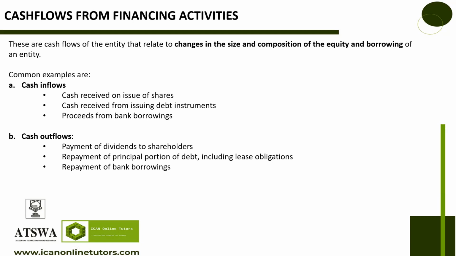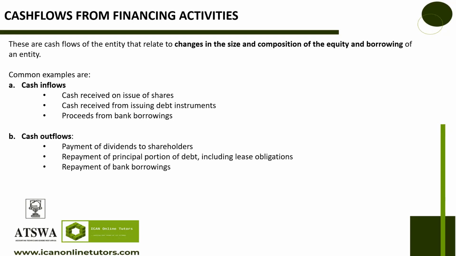These are cash flows that relate to changes in the size and composition of the equity and borrowing of an entity. Once I finish this, I will explain how I use my own style to remember the definitions of these three broad headings of the cash flow statement.